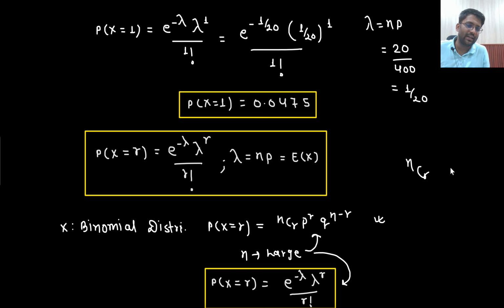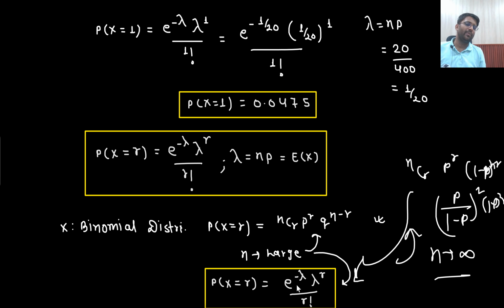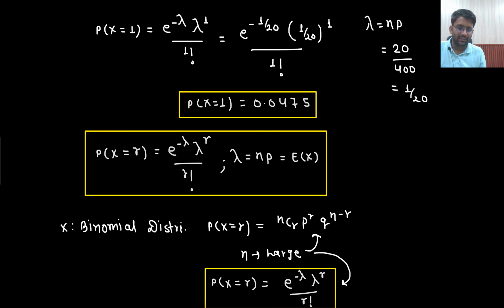You can derive it. nCr p to the power r, q would be written as 1 minus p to the power n minus r, then it would be written as 1 minus p to the power r, 1 minus p to the power n, then you put n tending to infinity. You can find out the limit. Once you find the limit, this is the expression you will get: e to the power minus lambda multiplied with lambda to the power r divided by r factorial. After putting all the values, this is the answer, where lambda is n into p, which equals the expectation of random variable x. And this is known as Poisson's distribution.